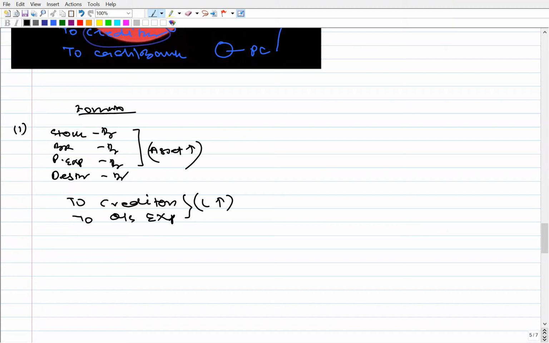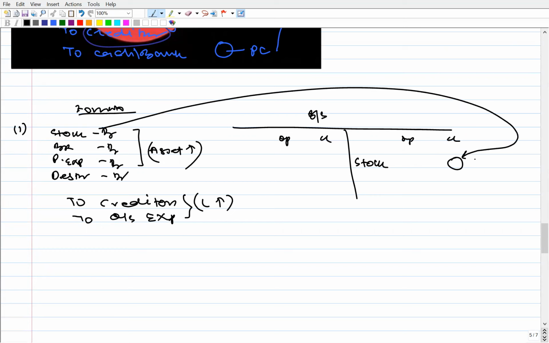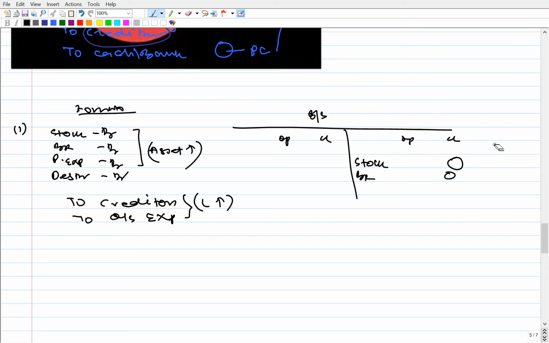Now, as soon as Zomato passes this entry, when Zomato prepares its balance sheet at year end, opening, closing, at year end when Zomato prepares its balance sheet, the stock figure of Zomato may include the stock acquired from Uber Eats. Bills receivable figure may include the bills receivable acquired from Uber Eats. Similarly, debtors figure will include the debtors acquired from Uber Eats. Prepaid expenses may include some prepaid expenses of Uber Eats.